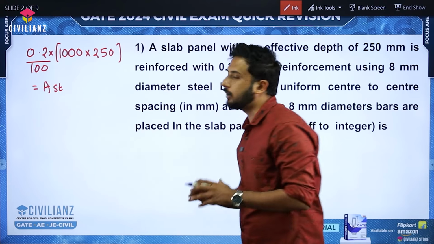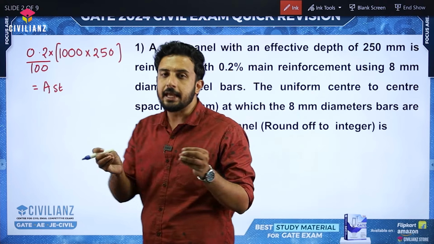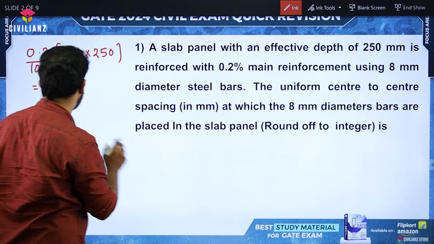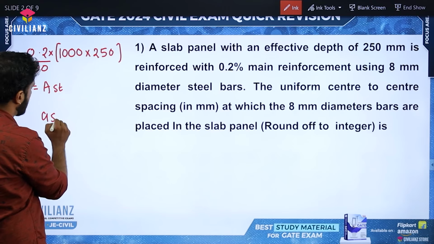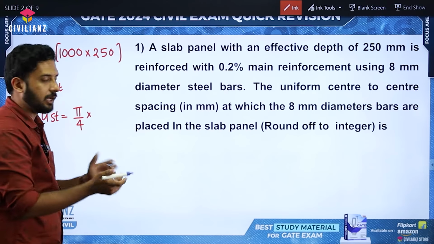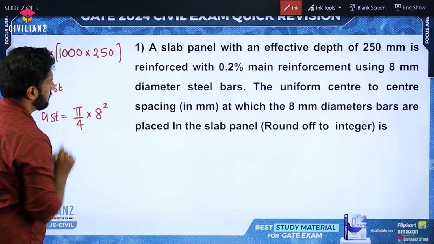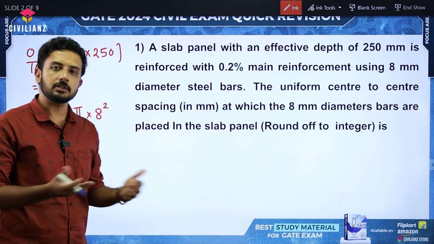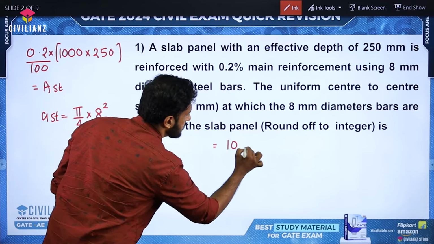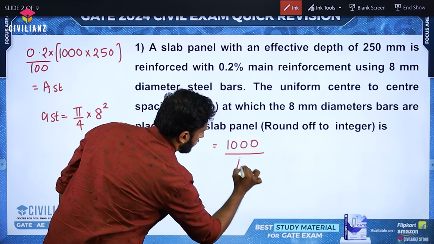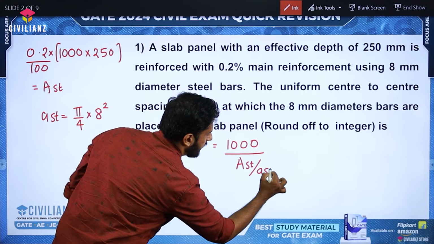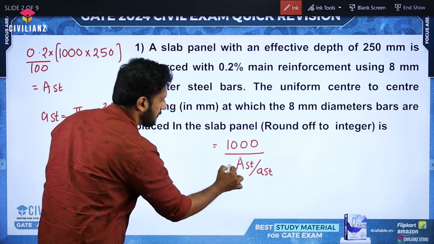Now once you get the total area requirement, what will the area of a single reinforcement bar be? If the diameter is 8 millimeter, the area of a single bar will be pi by 4 into the diameter squared, nothing but 8 squared. If you have both these values, we can easily find the spacing. The spacing is going to be 1000 divided by the total area of steel calculated initially, divided by the area of the single reinforcement bar.